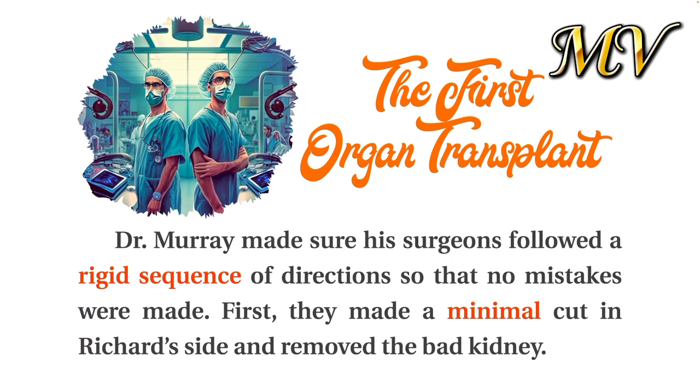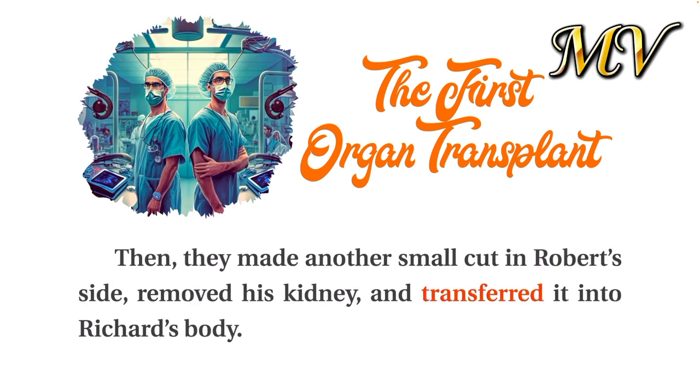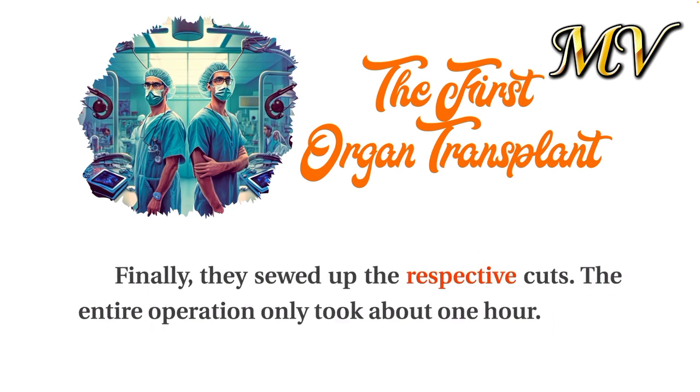First, they made a minimal cut in Richard's side and removed the bad kidney. Then they made another small cut in Robert's side, removed his kidney, and transferred it into Richard's body. Finally, they sewed up the respective cuts. The entire operation only took about 1 hour.